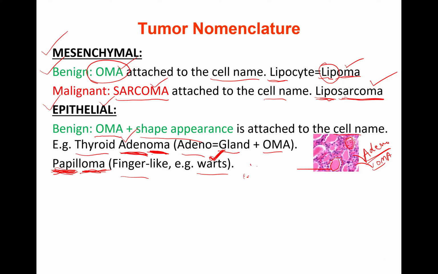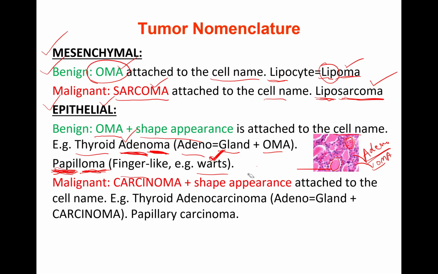Good. So now let's move further. That was a benign epithelial tumor. Now malignant: here we attach carcinoma plus shape appearance. For mesenchymal, what do we attach? Sarcoma. But for epithelial, we attach carcinoma, and again we attach the shape.